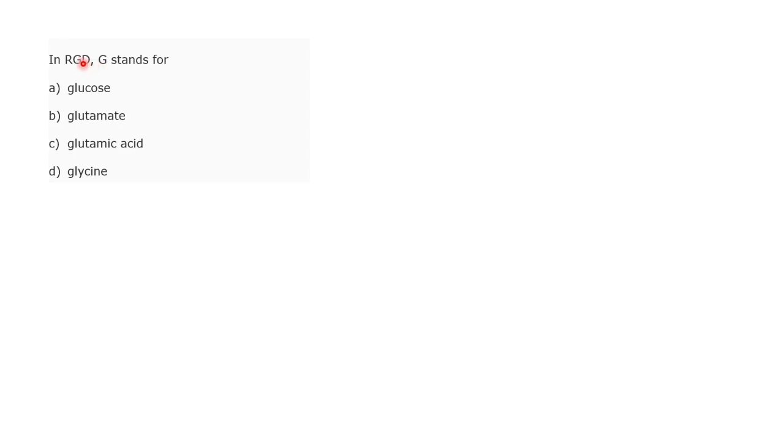Glycine. So this is basically an amino acid, right? And R stands for? Could you please give the abbreviation for both R and D? Basically, glycine is an amino acid. This is a tripeptide, basically. So, coming on to two other amino acids, could you please give an answer? R stands for? Arginine. Arginine, and D stands for? D is one of the amino acids, right?